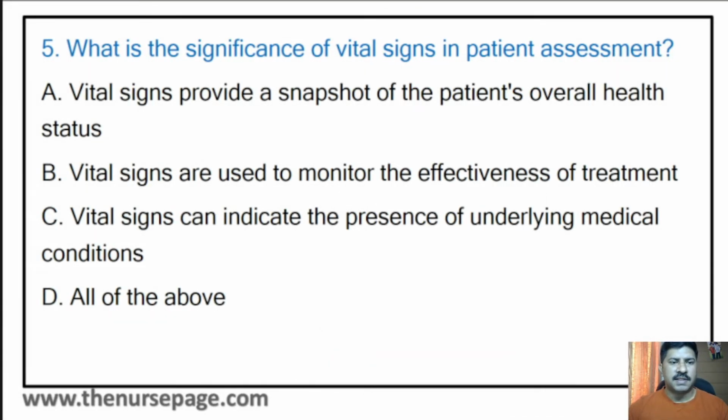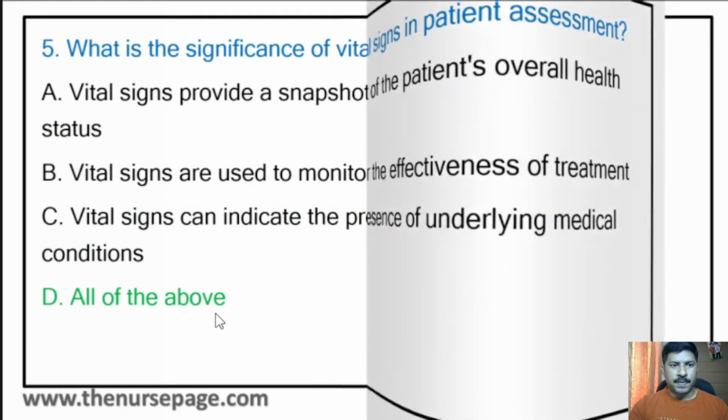Fifth question: what is the significance of vital signs in patient assessment? Vital signs provide a snapshot of the patient's overall health status. Vital signs are used to monitor the effectiveness of treatment. Vital signs can indicate the presence of underlying medical conditions. All of the above. Here the correct answer is all of the above, that is the fourth option.